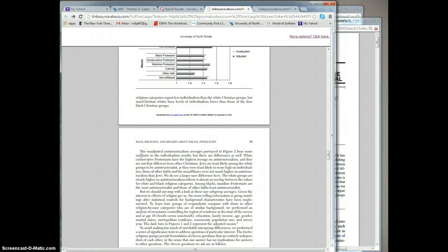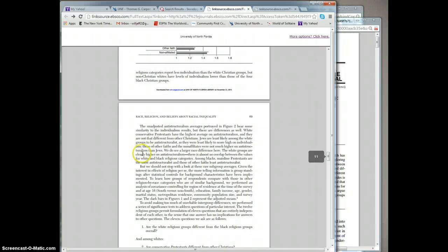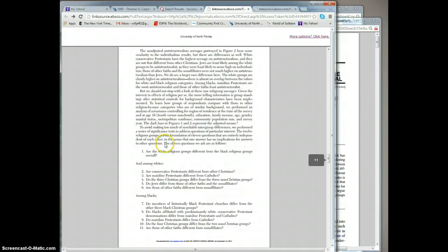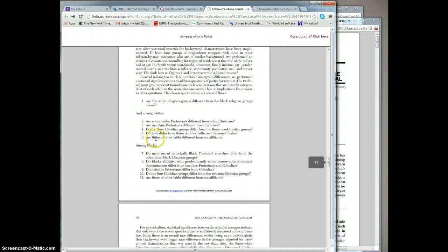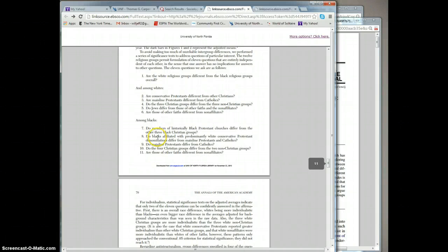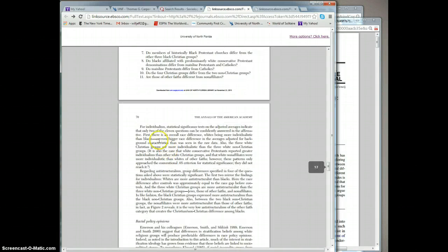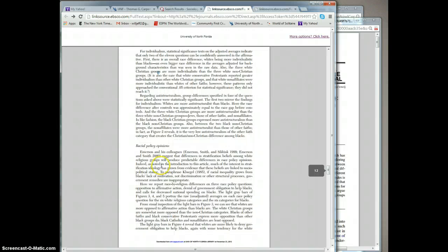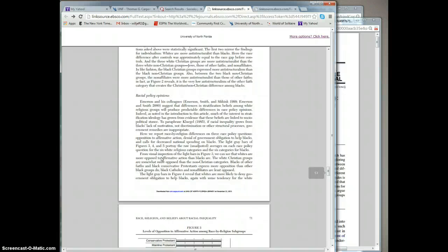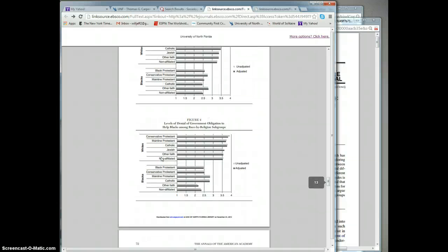This is what you need to be reading and looking closely at for your literature review: what did they find, right? So how are they going about looking at stuff? And then they are looking at different questions. These are all more questions that they're asking about their approach and how the opinions are. They're analyzing some of the opinions for the things that they've operationalized before. And some of this might, again, talk a lot about the statistics, but I think you'll be able to get a grasp of what they're doing.